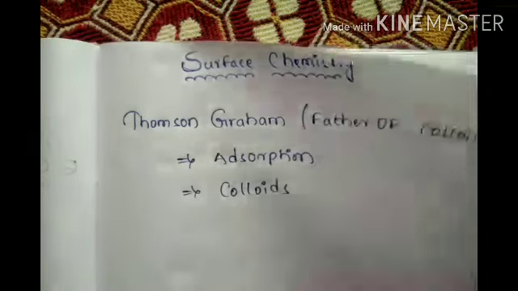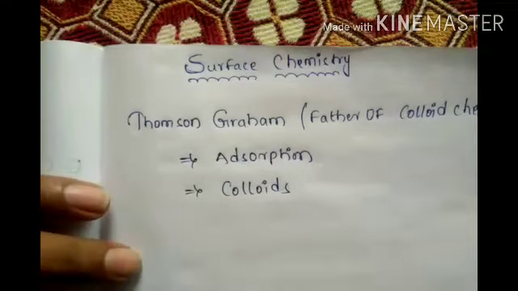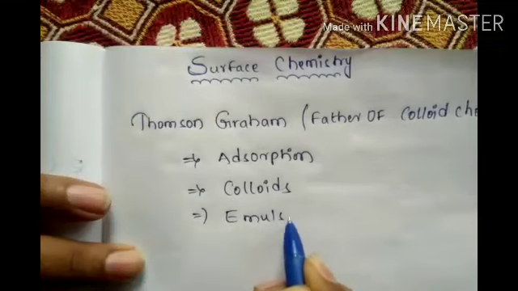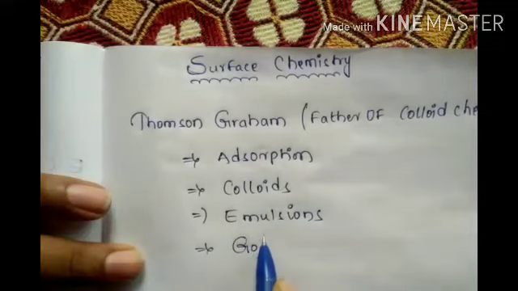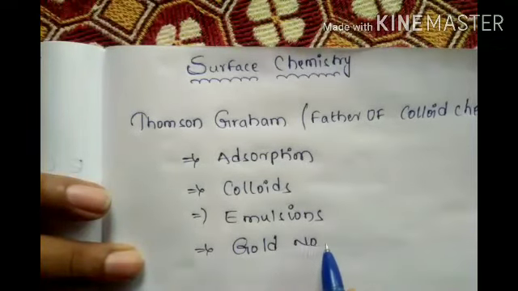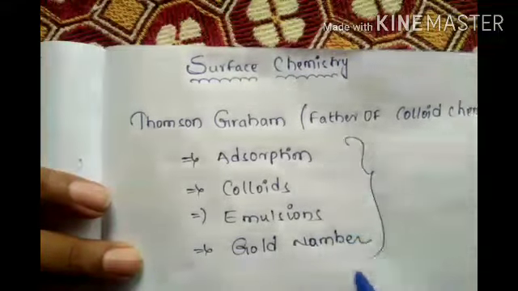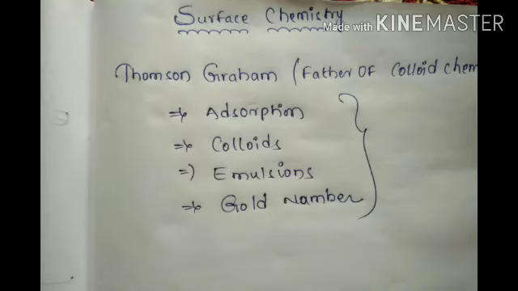And third one, very important, emulsions. And last, gold number. These 4 topics are very, very important: adsorption, colloids, emulsions, gold number. Gold number is a small topic, just 10 minutes, that's it.